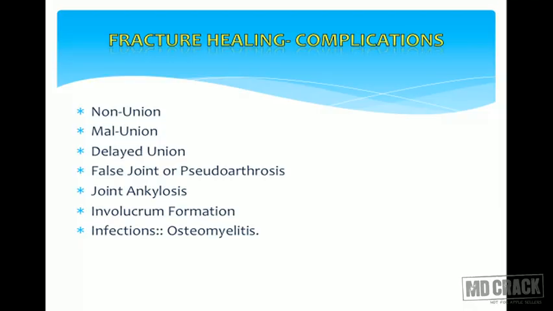And these are the complications of the fracture healing process. Non-union, there can be totally no union of the fracture ends. Malunion, delayed union, false joint formation or a pseudoarthrosis. Sometimes a joint can be totally fused, so called joint ankylosis. Sometimes new dead bone formation can take place, that is involucrum. Very commonly we see osteomyelitis, that is, wounds will get infected and there will be a formation of osteomyelitis.